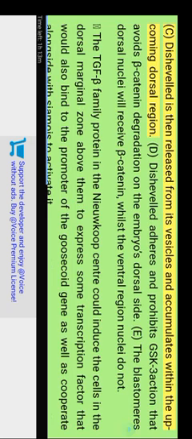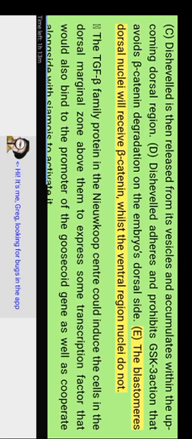Figure 5.57, Disheveled protein protects beta-catenin. A, in the unfertilized egg, Disheveled DSH associates with a certain protein at the vegetal pole. B, upon fertilization, protein vesicles are translocated dorsally along subcortical microtubule tracks. C, Disheveled is then released from its vesicles and accumulates within the upcoming dorsal region. D, Disheveled binds and inhibits GSK3 action, which prevents beta-catenin degradation on the embryo's dorsal side. E, the blastomere's dorsal nuclei will receive beta-catenin, whilst the ventral region nuclei do not.